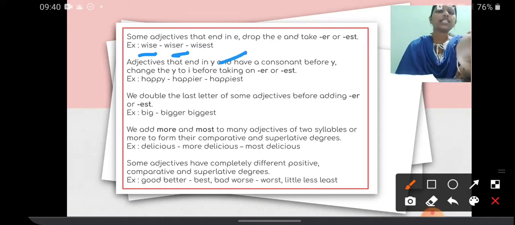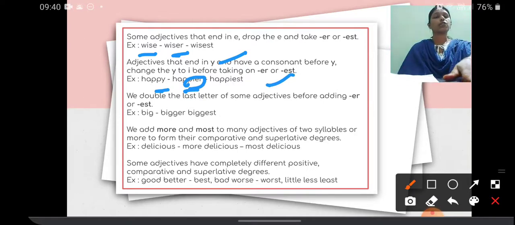And adjectives that end in y, if the letter before y is a consonant, see here the letter before y is p, a consonant, so the y changes to i, and then we add er. Happier, happiest. So if the letter before y is a consonant, the y changes to i and we add er, or iest in the superlative form.